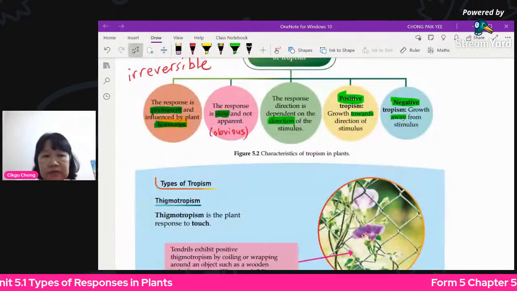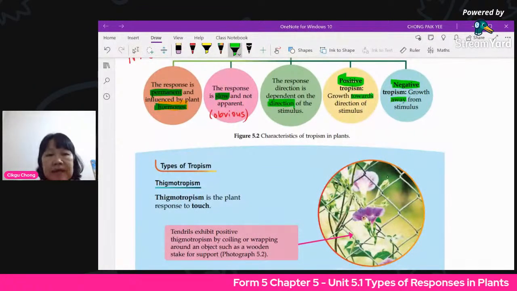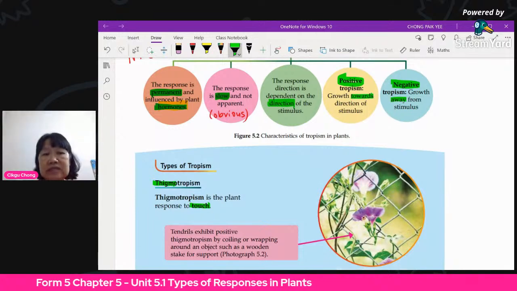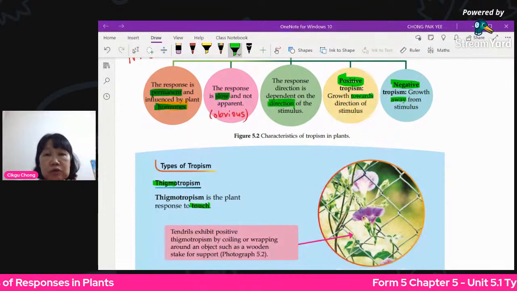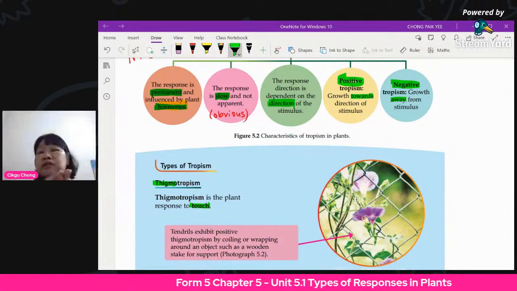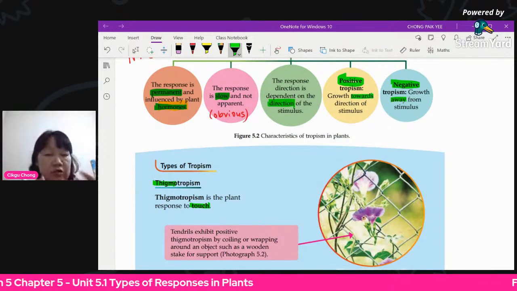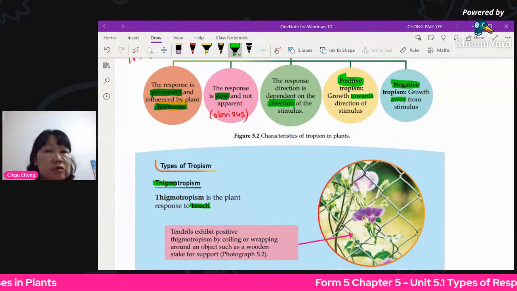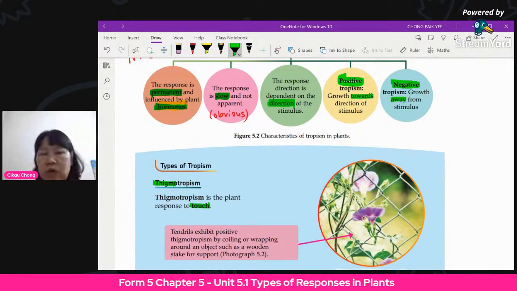First of all, thigmotropism. It is the plant response to touch. The word thigmo means touch. Now this is different from the mimosa plant, the semalu, han xiu chao. That one is not tropism because it closes immediately. When you touch the plant, the leaf closes up. It's not a growth response. So always remember the mimosa plant, or pokok semalu, is not a tropism. Don't always think about that when you hear thigmo.